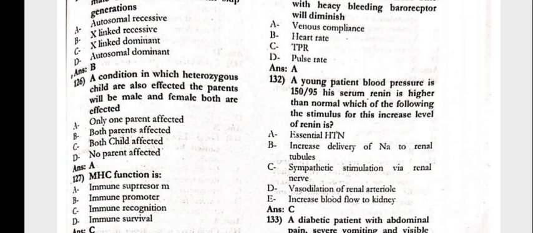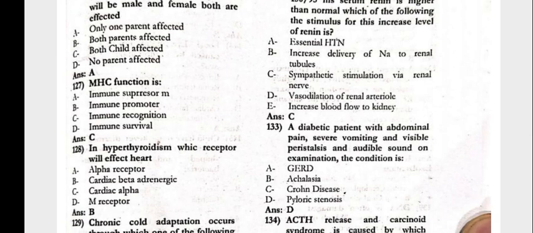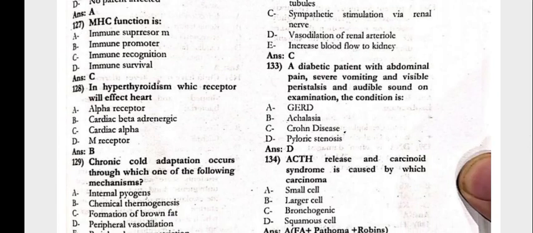The 70, a young patient, blood pressure is 150/95. His serum renin is higher than normal. Which of the following is the stimulus for this increased level of renin? That is sympathetic stimulation by the renal nerve.